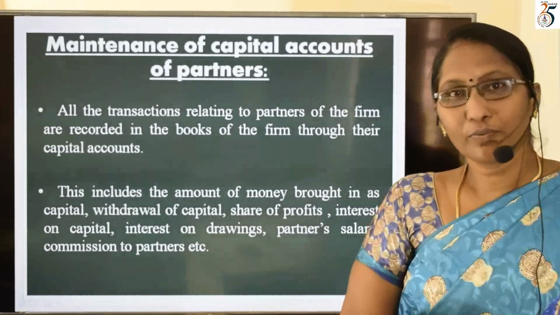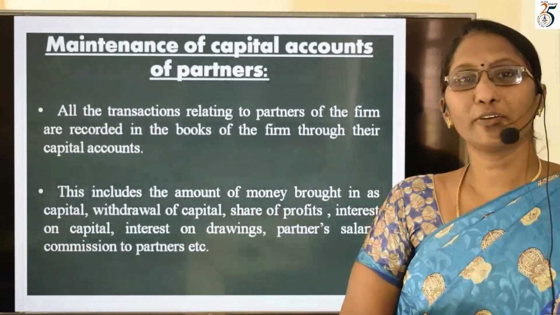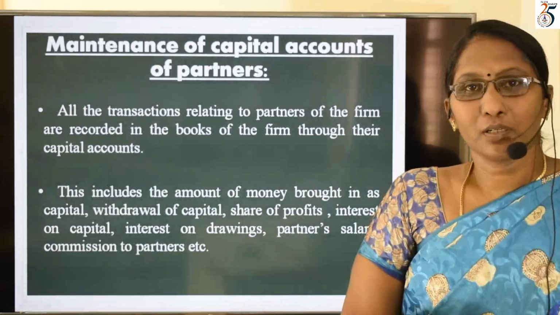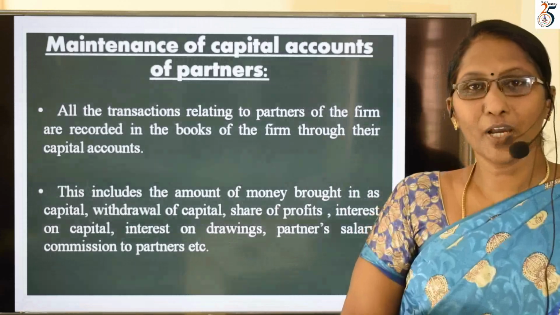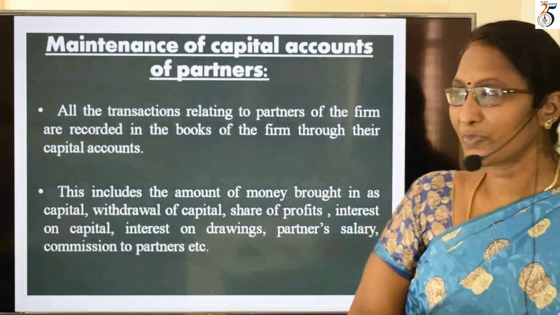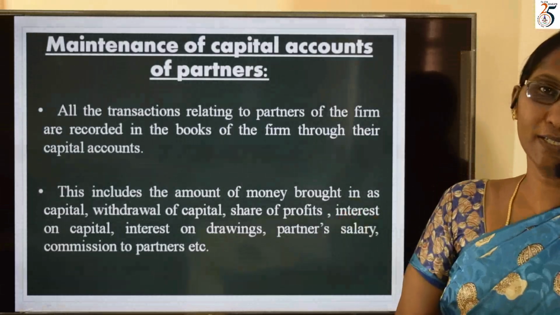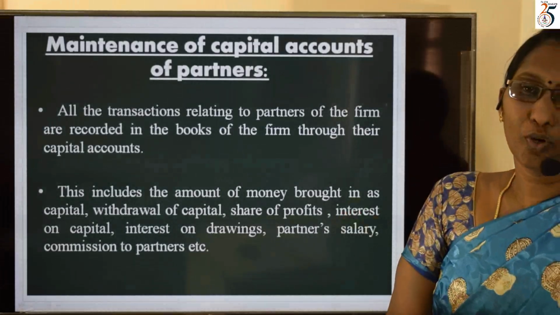Let us continue with the same chapter, accounting for partnership, basic concepts. In this session, we are going to discuss maintenance of capital accounts of partners. So in this,